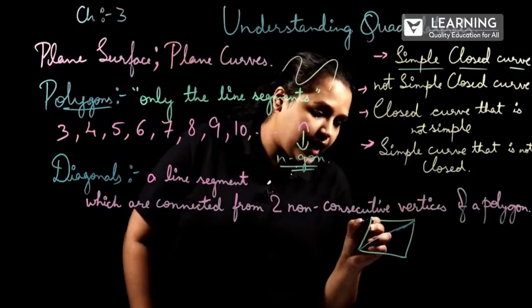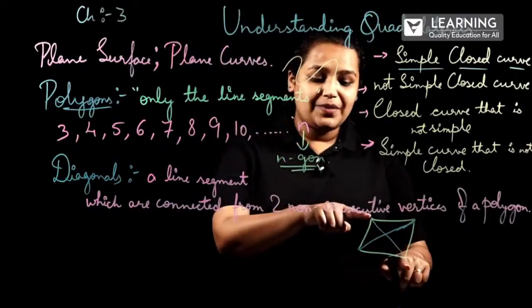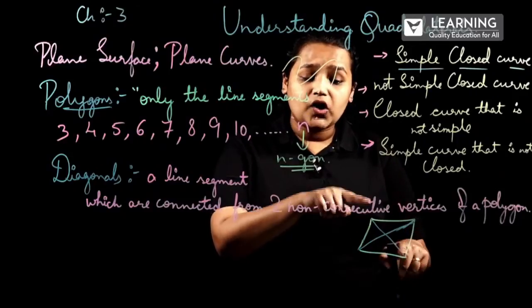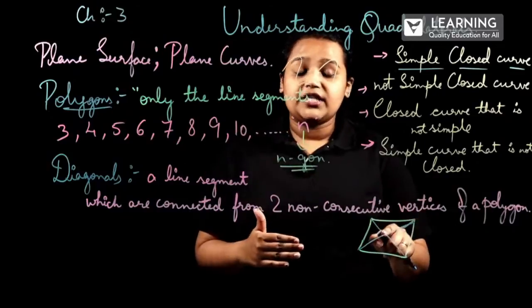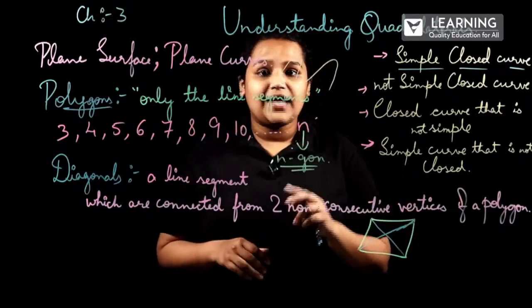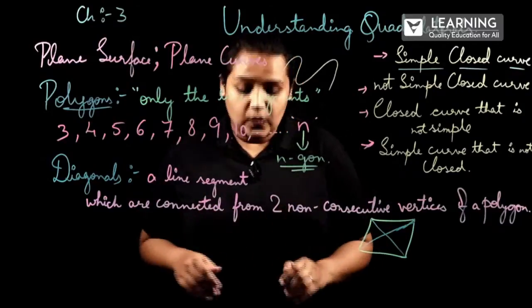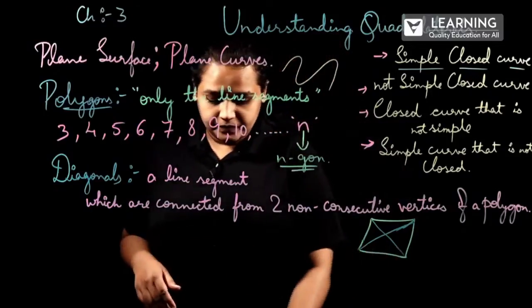So here I can mention one more diagonal. These two will be another pair of non-consecutive vertices of a polygon. This is how the definition of diagonal goes, and this is how we'll be mentioning the diagonals. Now we'll move to the next topic, that is what?